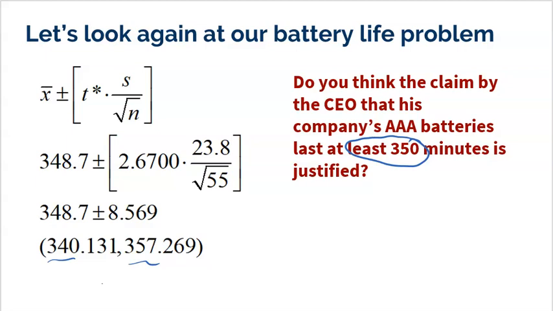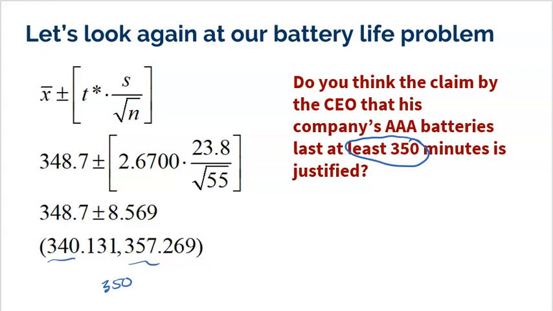Well, 350 falls in my interval, so I guess my interval supports his claim. I can't say he's wrong. 350 could certainly be true, and it could even be higher than 350. Now, yes, the truth could also be lower, but if you want to word it like this, I do not have significant evidence that he's wrong.